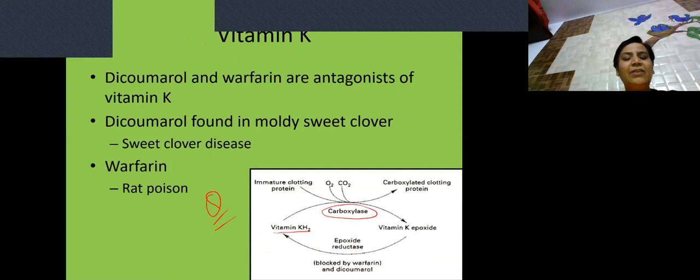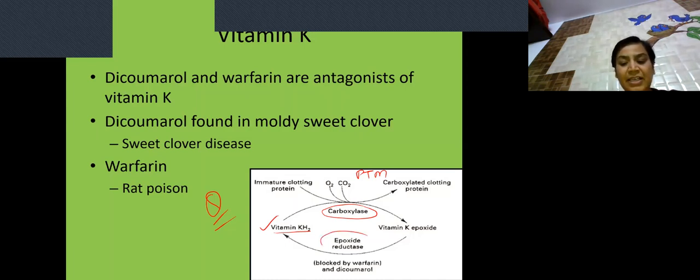All of you know that whenever a vitamin is functioning in its active form, once its function is over, it has to come back to its original form. That is exactly what is happening here. When vitamin K is catalyzing the post-translational modification, it is converted to vitamin K epoxide, which is converted back to its original form.